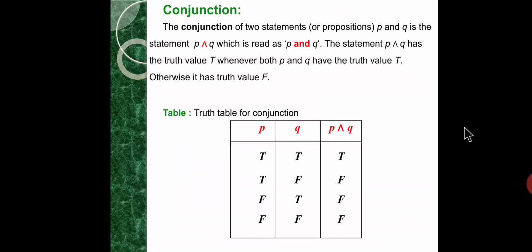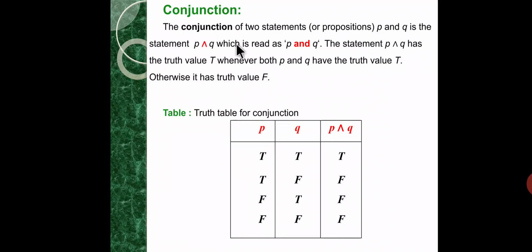Next one, conjunction. The conjunction of two statements or propositions P and Q is the statement P and Q, which is read as P and Q. The statement P and Q has the truth value true whenever both P and Q have the truth value true. Otherwise, it has the truth value false.